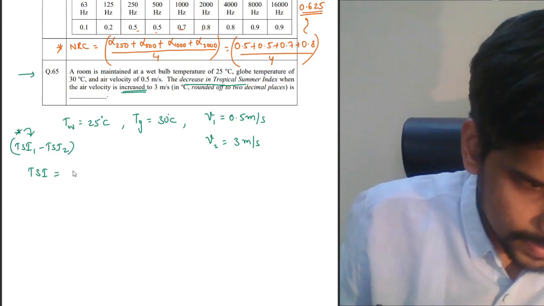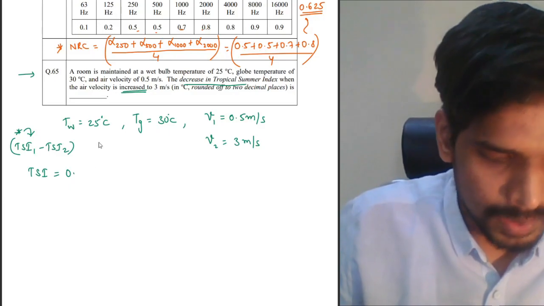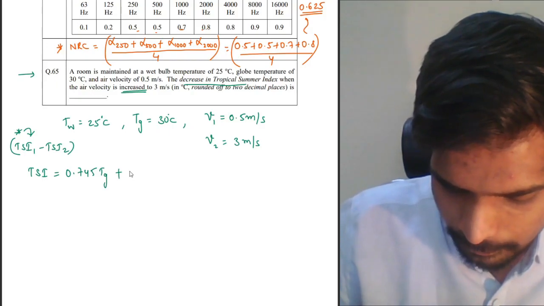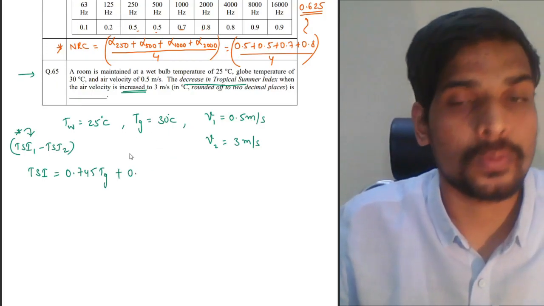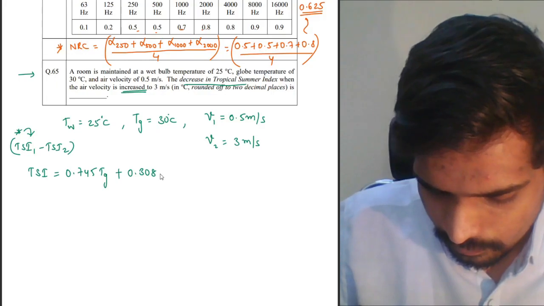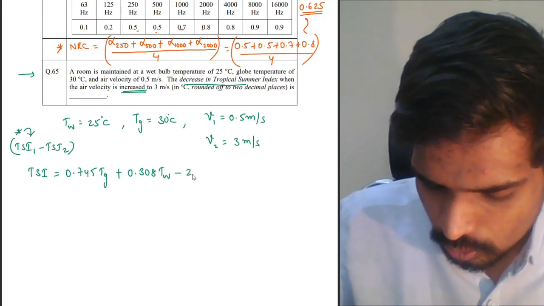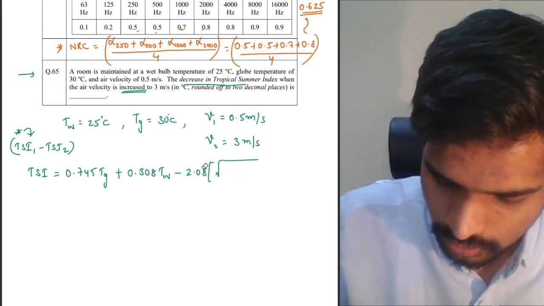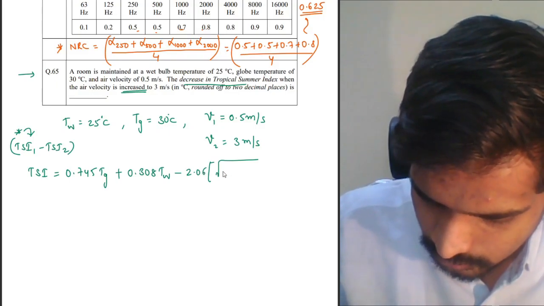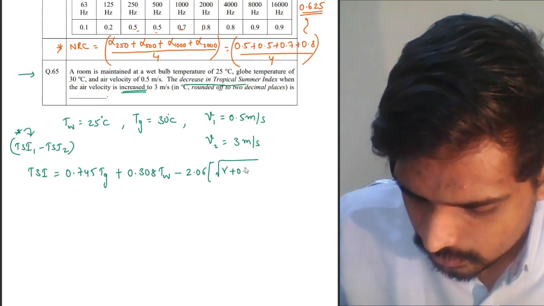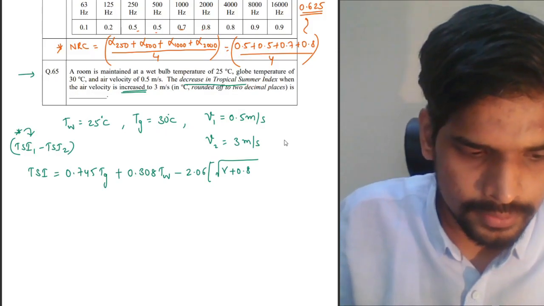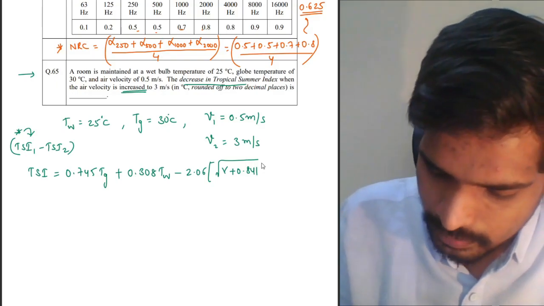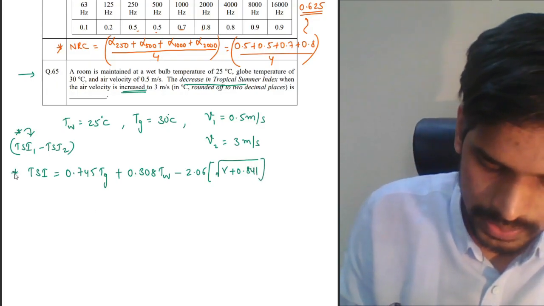Tropical summer index is calculated as 0.745 into globe temperature plus 0.308 into wet bulb temperature minus 2.06 into under root V plus 0.841. I know it's a bit difficult to remember the equation, but the question was asked on this formula directly.